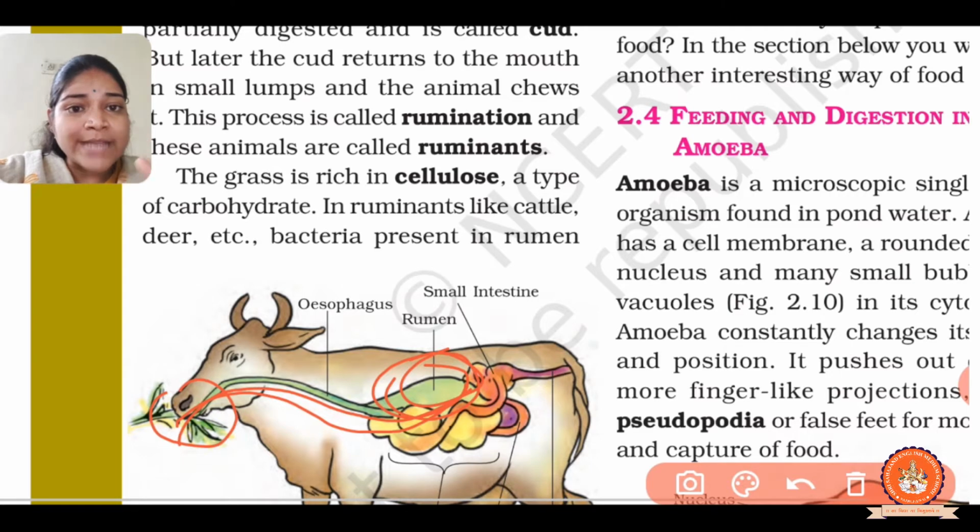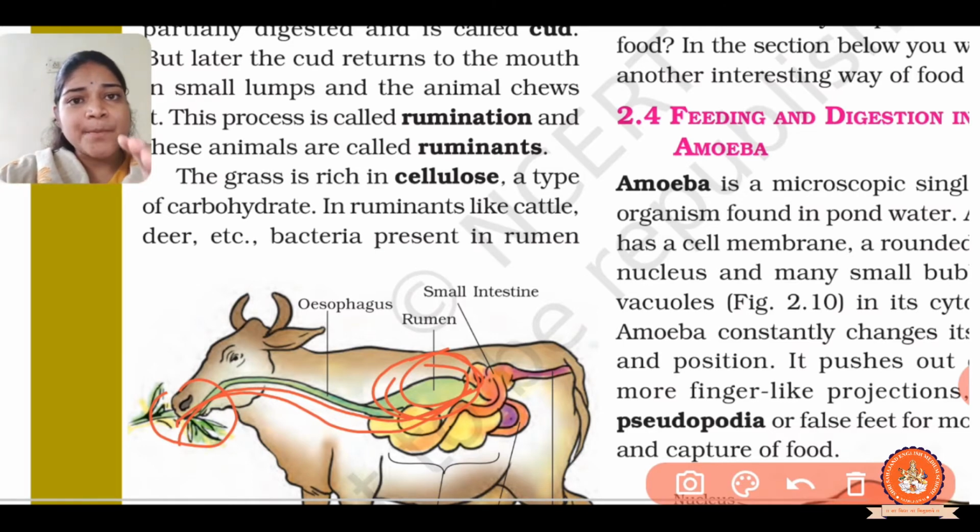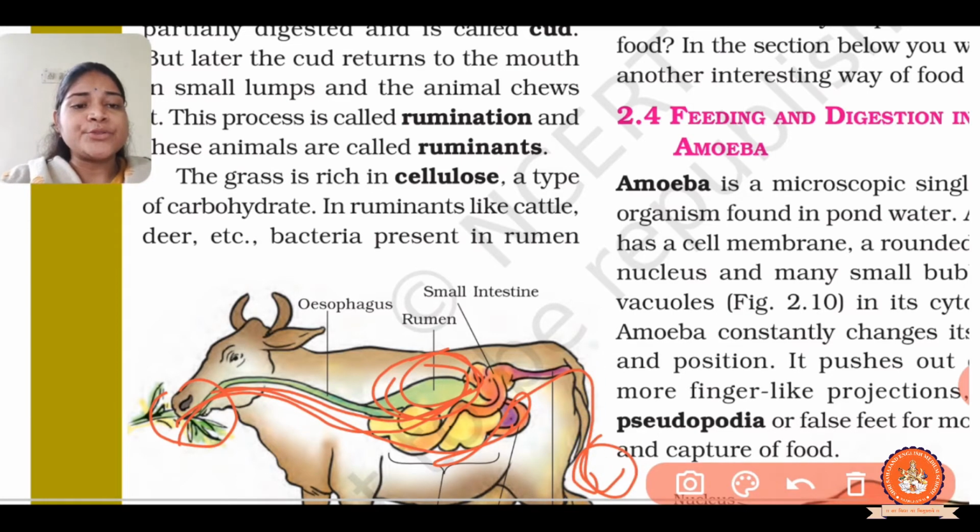Then the chewed food is returned to another compartment, not to the rumen. Then the complete digestion of food takes place, and the undigested food comes out of the body, right?